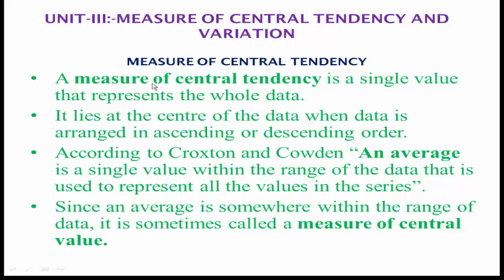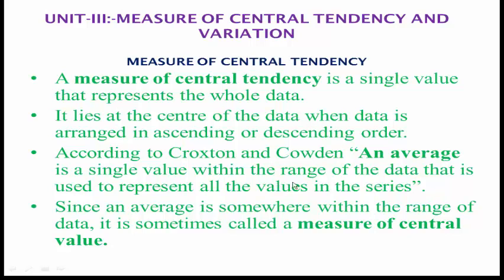So this is called the measure of central tendency. This measure of central tendency or an average lies within the range of the data, so it is called a measure of central value. These are some properties of measure of central tendency.